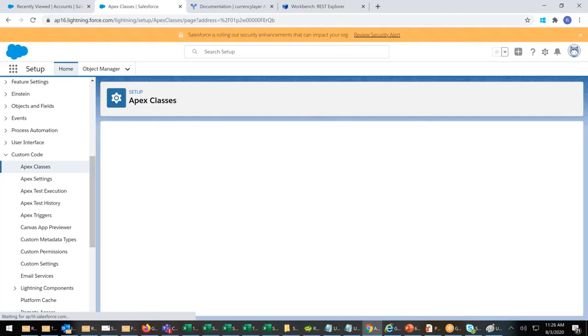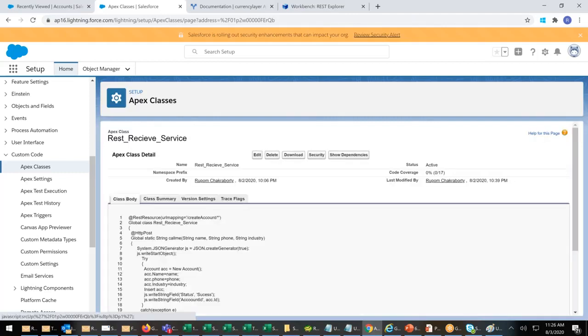Same way, when I open it, do I see anything? No. I see only REST, URL based. That's exactly what I want to tell you.